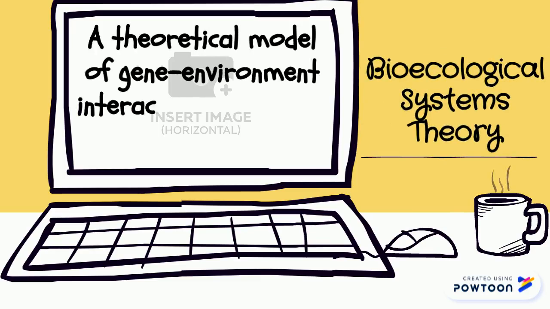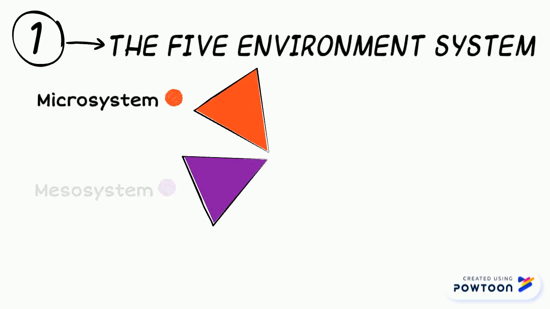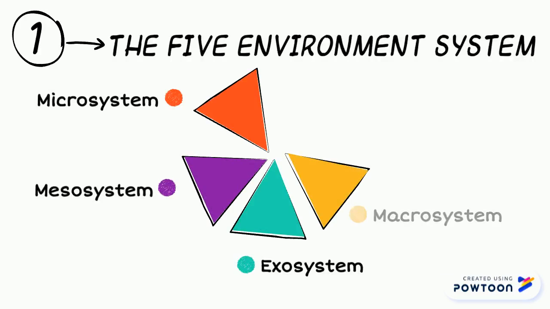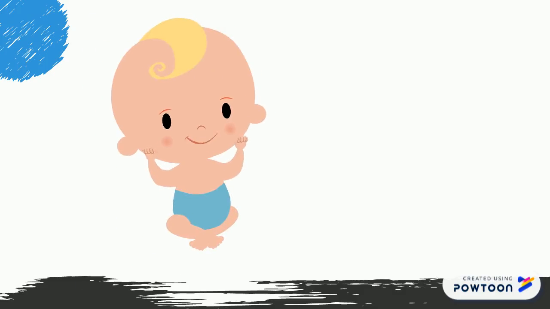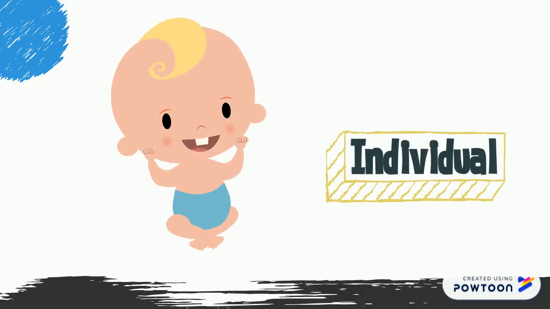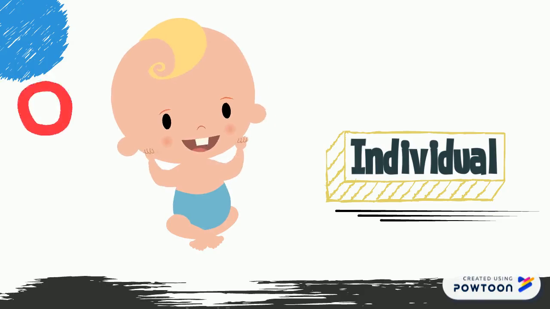Human development is influenced by the different types of environmental systems. The five environmental systems are the microsystem, mesosystem, exosystem, macrosystem, and the chronosystem. Start from the person in the middle, and then from there we go to the more immediate context and out to the bigger picture. So in the middle, we have the individual: the age, the sex, health, do they have any special needs, anything like that.